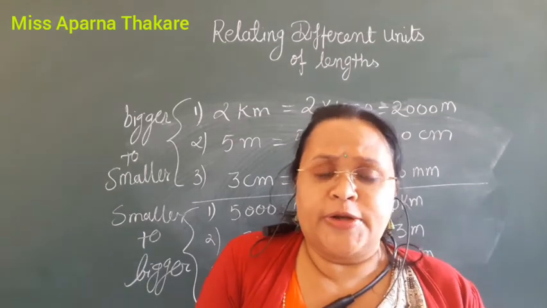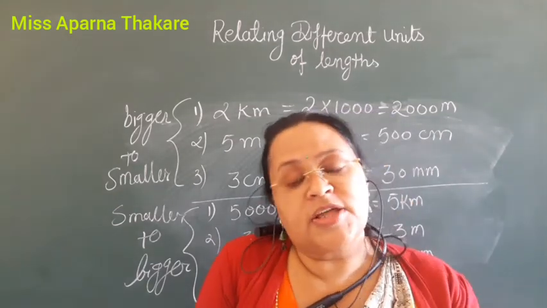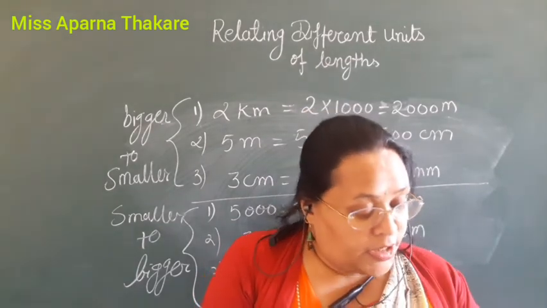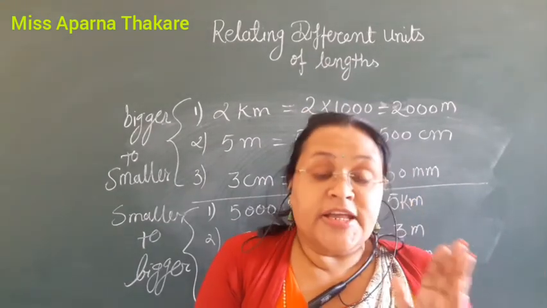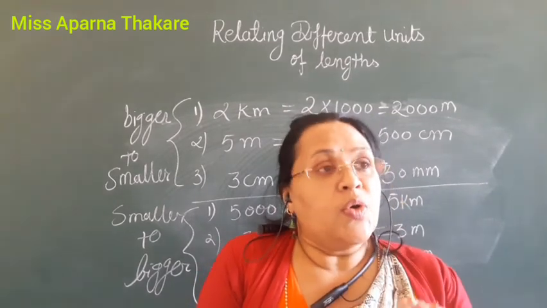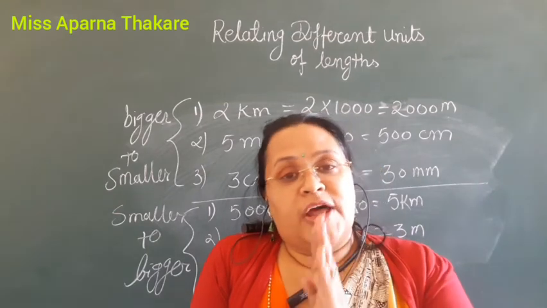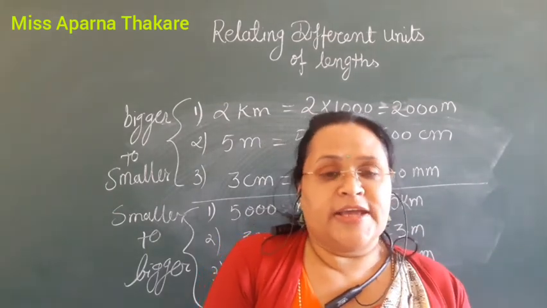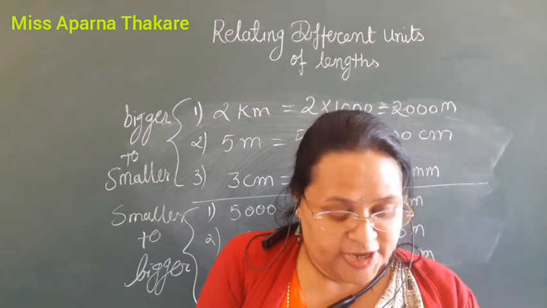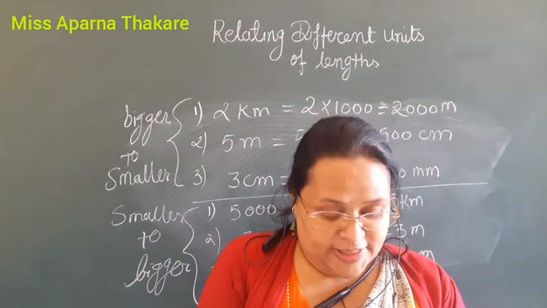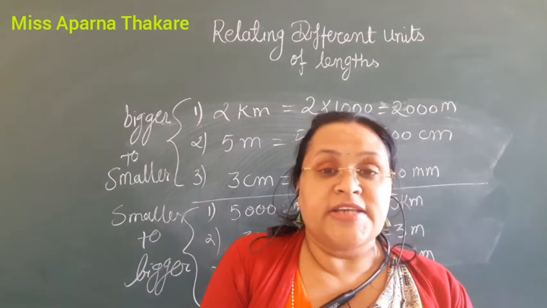So we have to multiply 10 into 10 is 100, 100 into 10 is 1000, 1000 into 10 is 10,000, like this. Then every move to the right decreases the value of measurement 10 times. So when we are going to left, that time it increases. When we are going to right, that time it decreases. Okay, so here we complete the relating different units of length. We will see the exercise 11a.